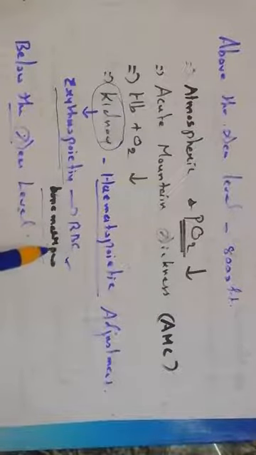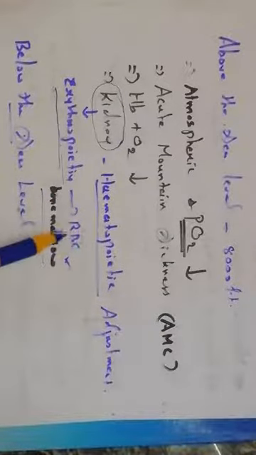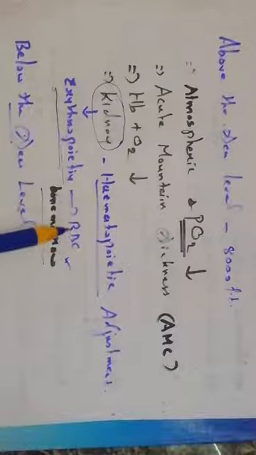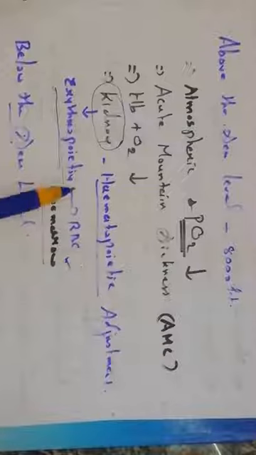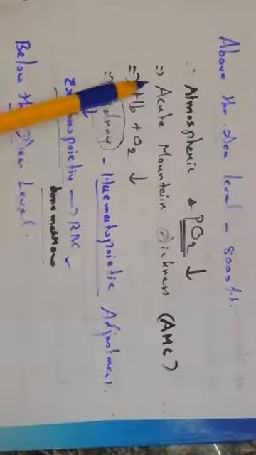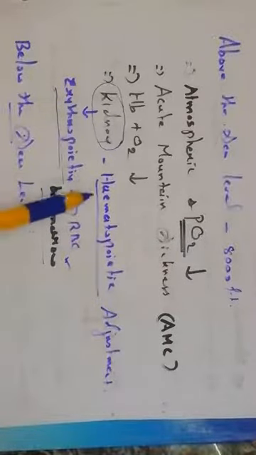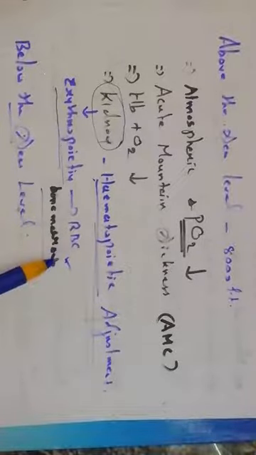So RBC cells will be produced. When the number of RBC cells is increased, of course it can bind with the oxygen. Oxygen level is low now, but more RBC is there, so it can bind with the oxygen. Understand? So that's the adjustment of the body in one acute situation. It is not permanent. It is known as hematopoietic adjustment. Have you got? So this is the situation when the person is moving above sea level, about 8,000 feet.